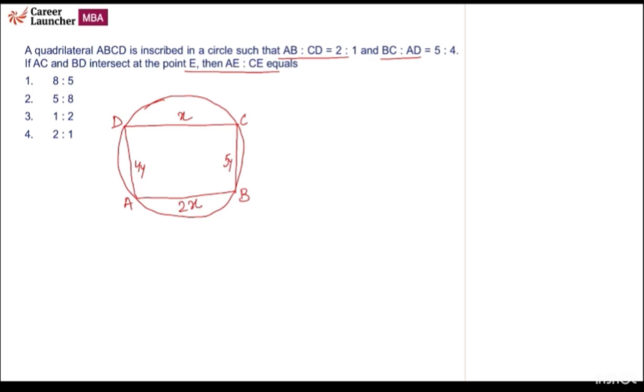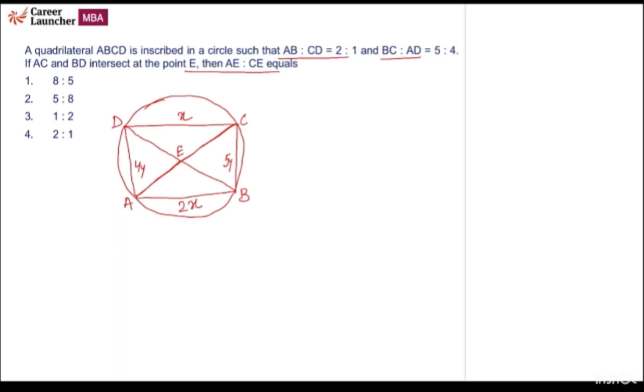AC and BD intersect at point E. So AC and BD intersect at point E. They have asked for the ratio AE is to CE. Okay, so it is going to be a very lengthy question. We will solve it by similarity.